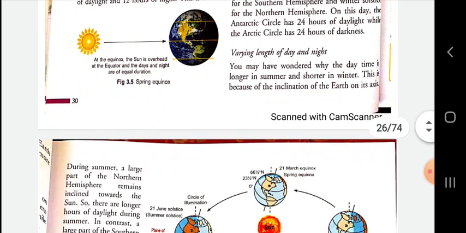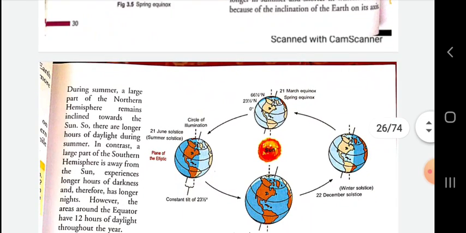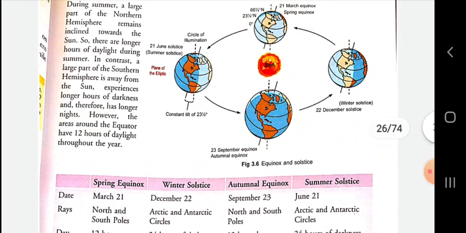Now, the varying length of day and night. You may have wondered why the daytime is longer in summer and shorter in winter. This is because of the inclination of the earth on its axis. During summer, a large part of the northern hemisphere remains inclined toward the sun, so there are longer hours of daylight during summer.